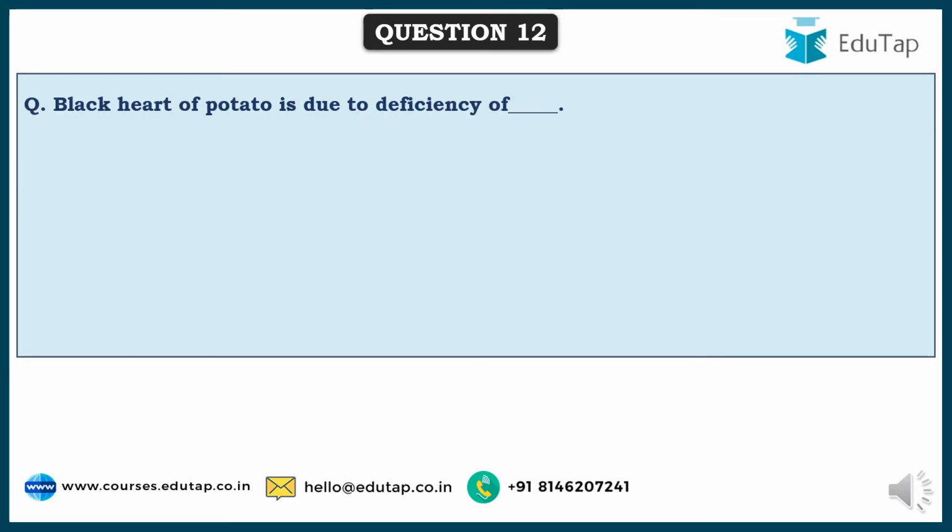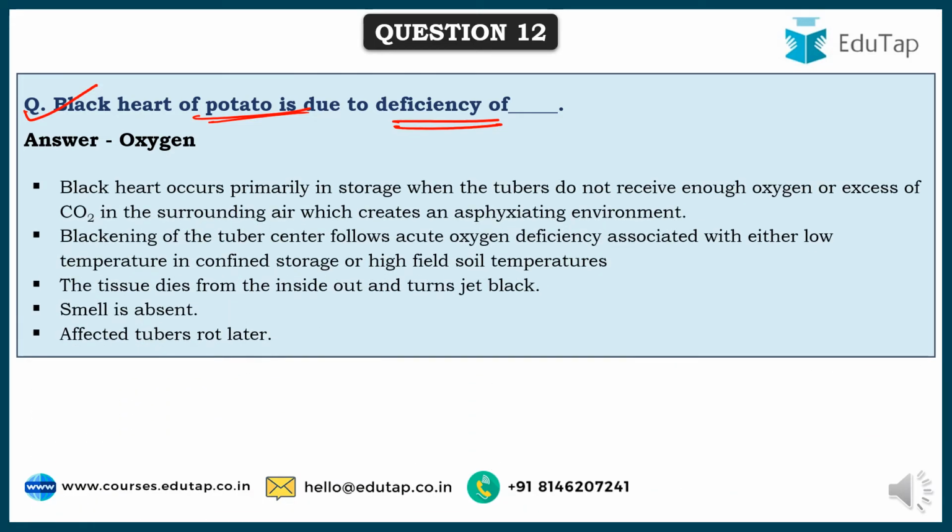So friends, next comes black heart of potato. It is due to the deficiency of oxygen. See friends, this generally occurs in storage conditions where the potato is stored, and this is because of a deficiency of oxygen. This occurs in those storage conditions where there is less oxygen supply or sometimes more carbon dioxide in the surrounding air. This happens, the black heart of potato occurs, wherein the blackening of the tuber occurs right from the center towards the outside.